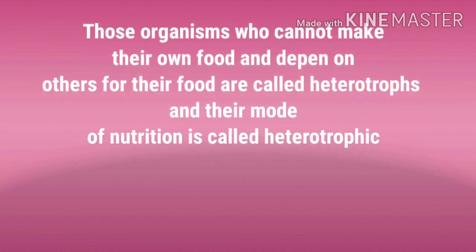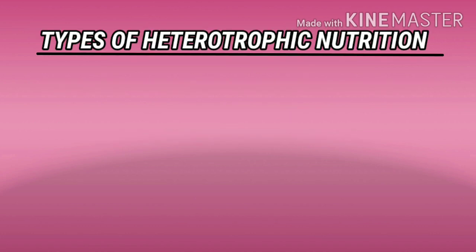So let us understand what heterotrophic nutrition actually is. Those organisms that cannot make their own food and depend on others, like human beings and animals, for their food are called heterotrophs, and their mode of nutrition is called heterotrophic mode of nutrition. There are different types of heterotrophic nutrition.